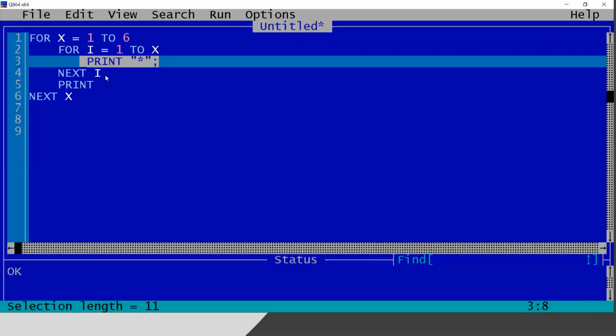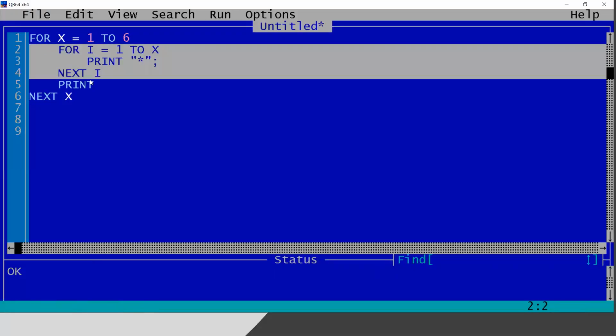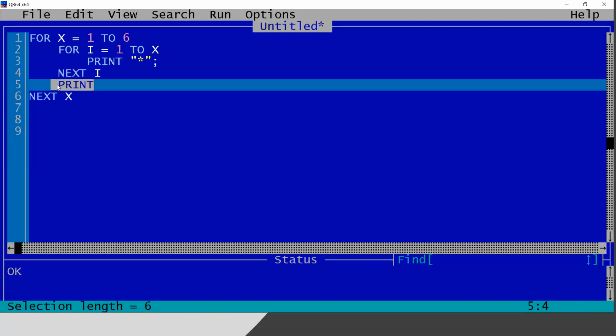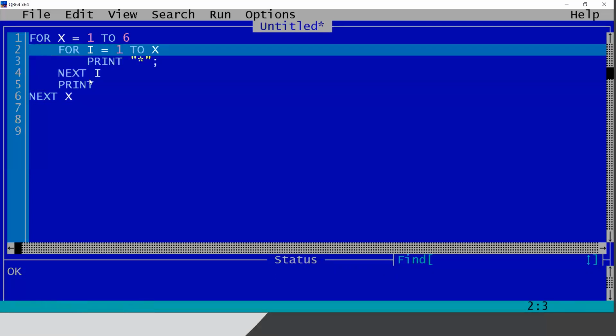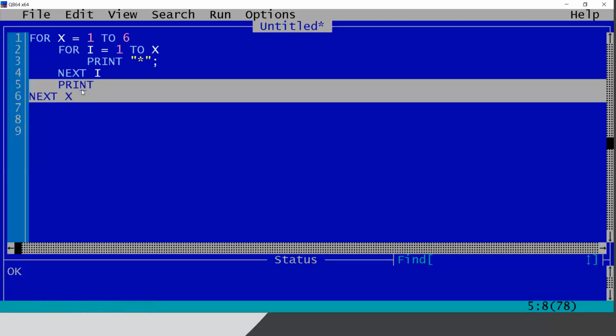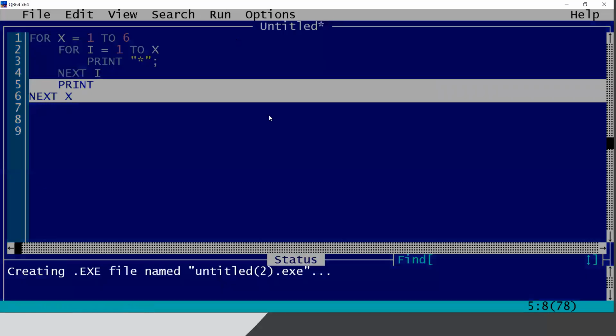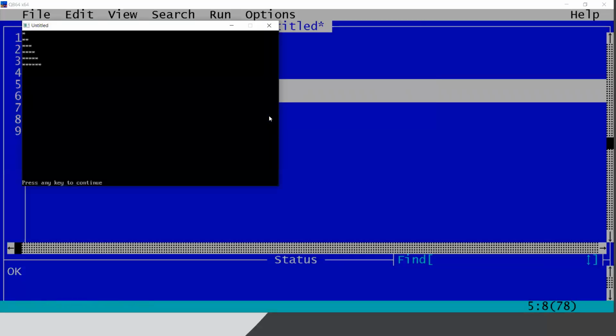Okay, so that last line we will get, and all the lines printed by this inner loop will be separated out by a print. Every time it will print a series of stars. After that we will hit an enter, and it will go for the next value of x. That's all. Okay, let me run the program once again, and it should give the correct format we are looking for. Yeah, look, it is giving the correct format of stars.